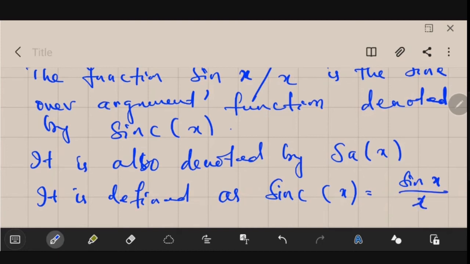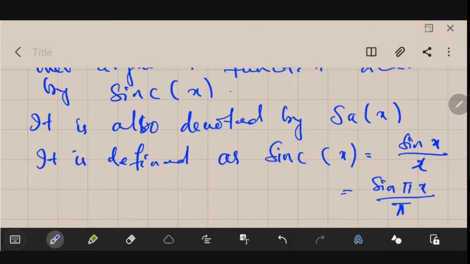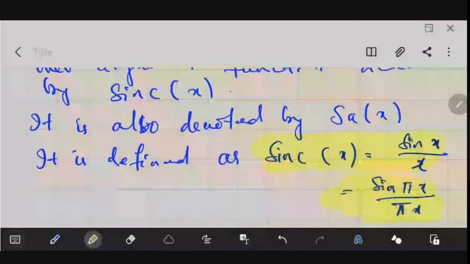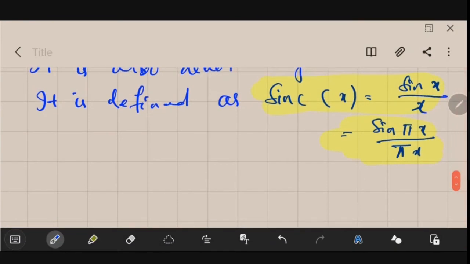Sometimes you will find in some books that it is given as sin pi x by pi x also. So both forms are correct. There is no mistake in either of those. Let me now show you the shape of this function. How does it actually look?